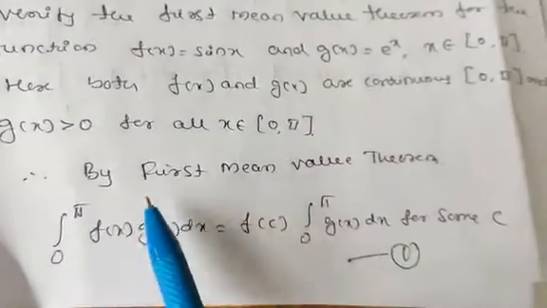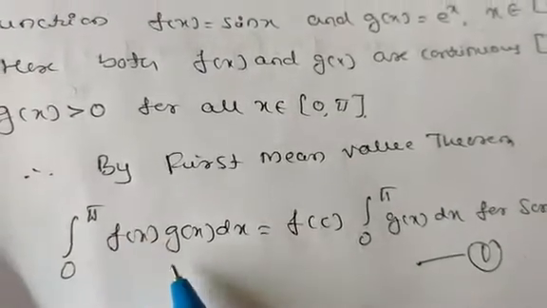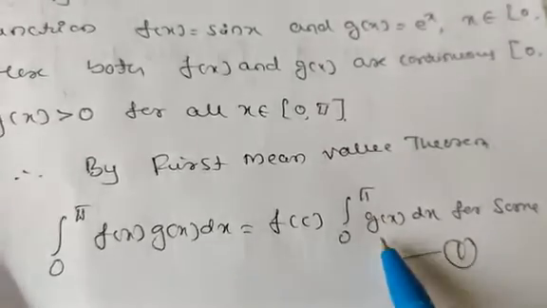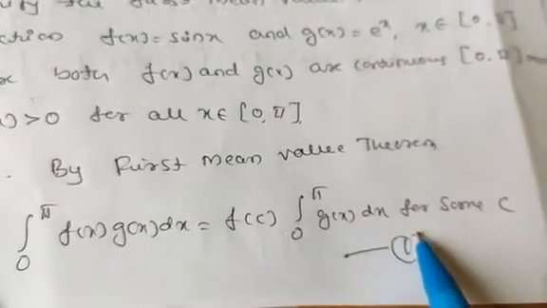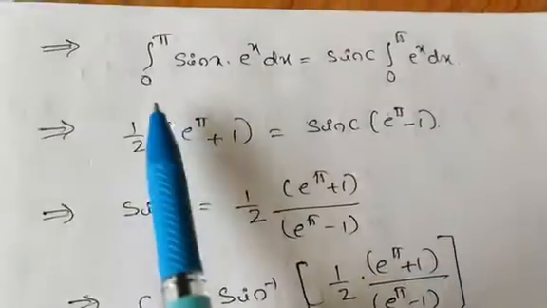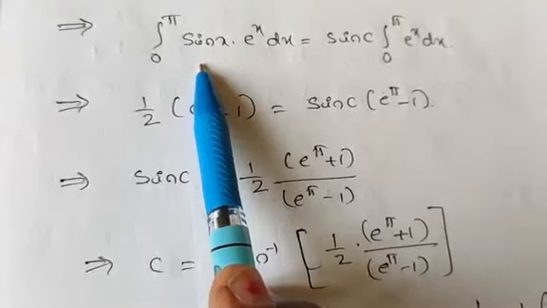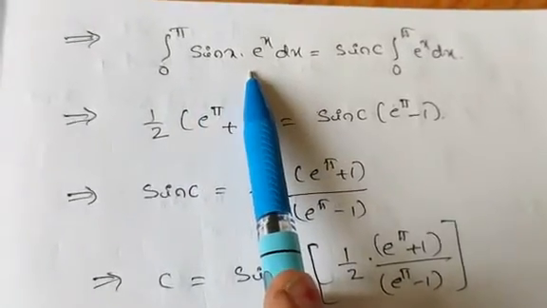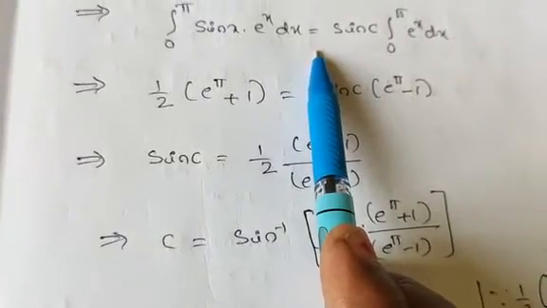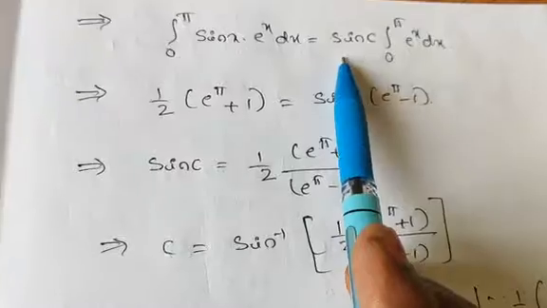So by the first mean value theorem, integration from 0 to pi f of x into g of x dx is equal to f of c times integration from 0 to pi g of x dx for some constant c. Here f of x is sin x and g of x is e raised to x. So the integral of sin x into e raised to x dx equals f of c, and from equation 1, f of c is sin c, because f of x is sin x.